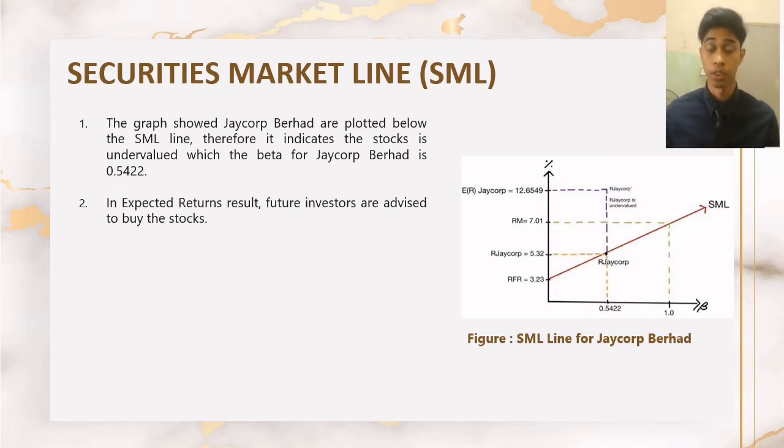The graph shows Jacob Burckhardt is plotted below the SMA line, therefore it indicates that the stock is undervalued, where the beta for Jacob Burckhardt is 0.5422. In the expected return result, future investors are advised to buy the stock.